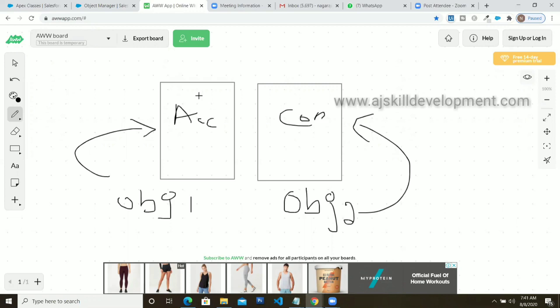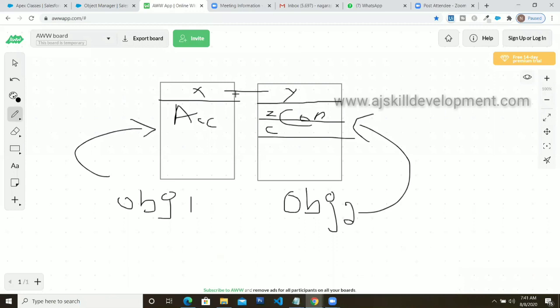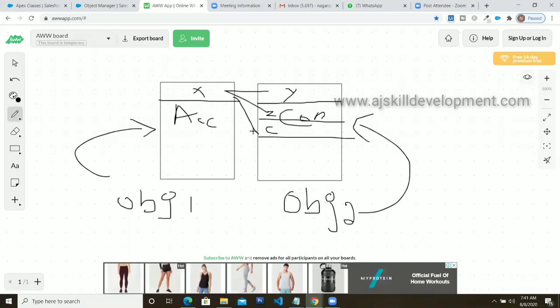Now let's say there is an account called X. For this account, there is a contact called Y, a contact called Z, and a contact called C. So for this account, you have three contacts.